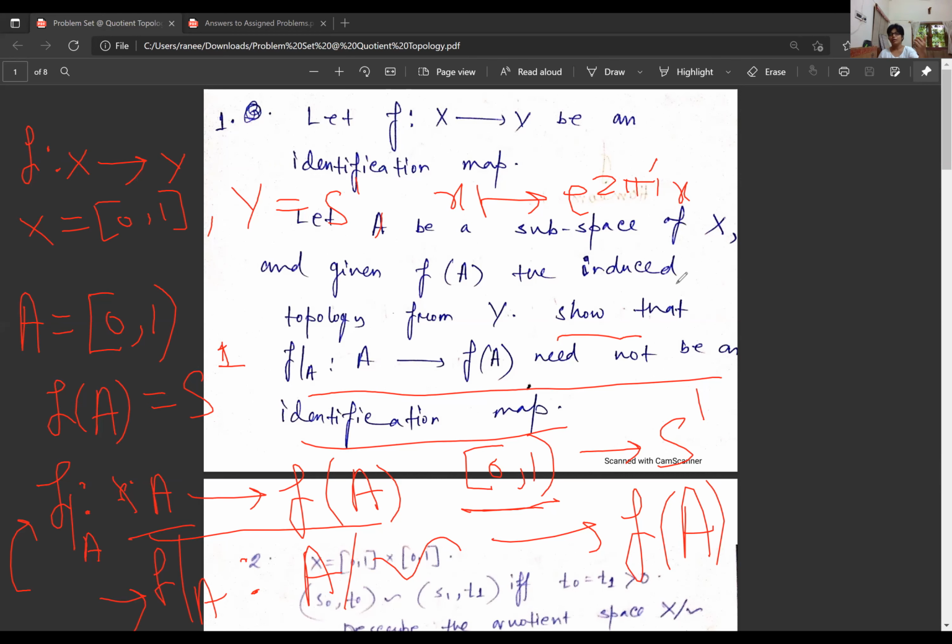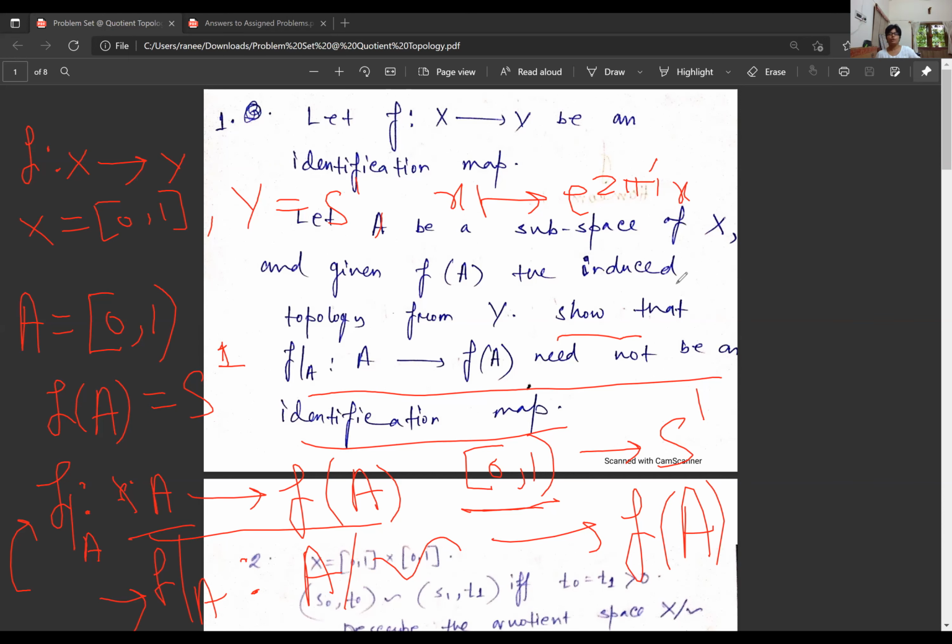But yeah, so we have a continuous surjective map from a compact metric space, or topological space, to a Hausdorff space. Therefore, the map is a quotient map, as we have proved before. So this map is a quotient map, and the quotienting is that 0 and 1 are glued.